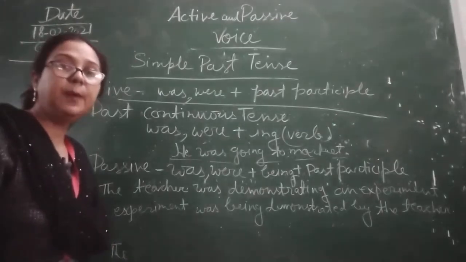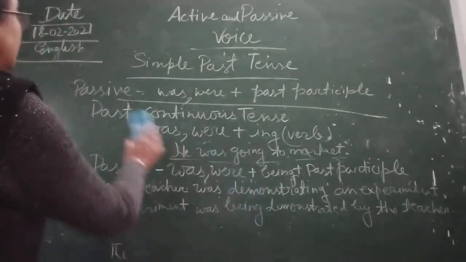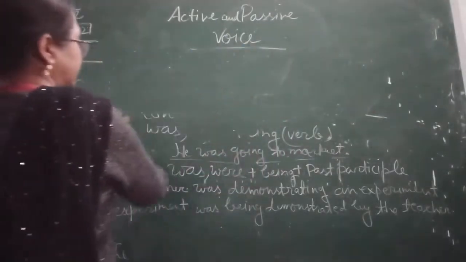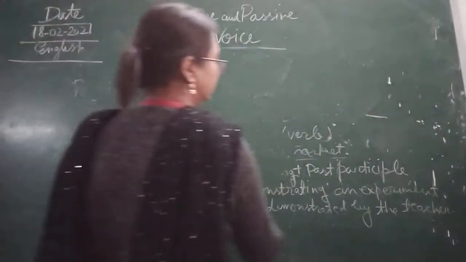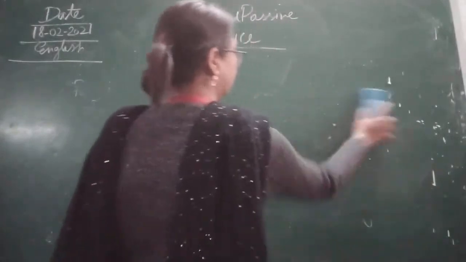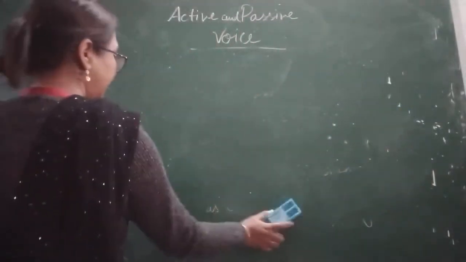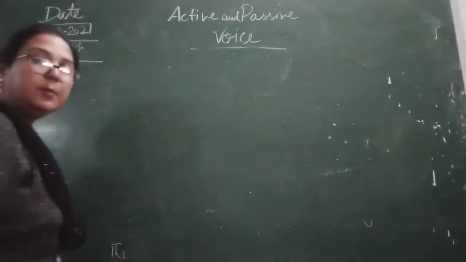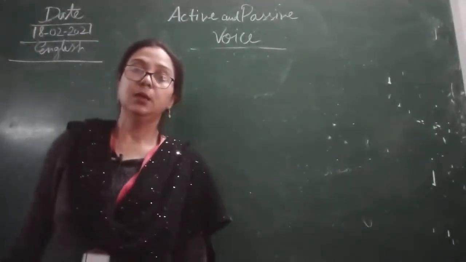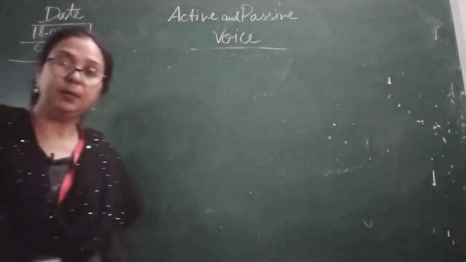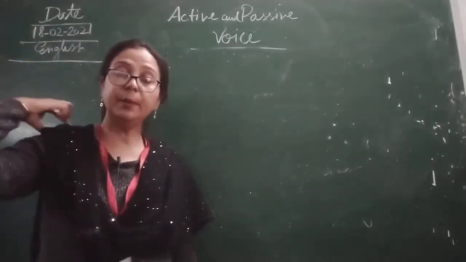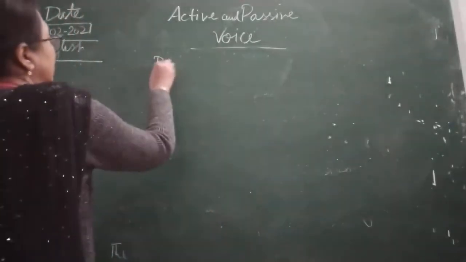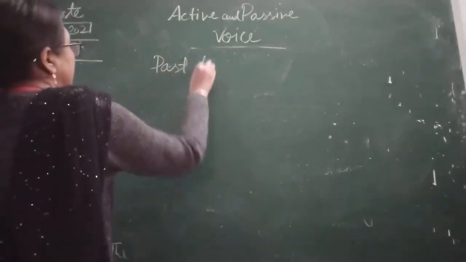Next topic is past perfect. So children, what is past perfect? Past perfect means we are very much confirmed that the work was completed. That is why we are using past perfect.